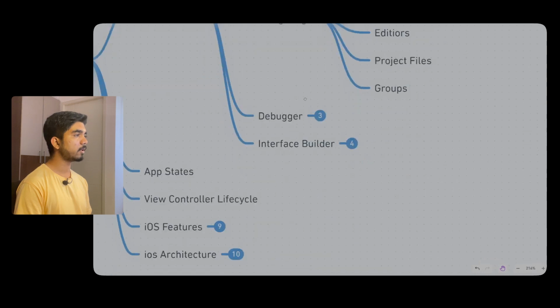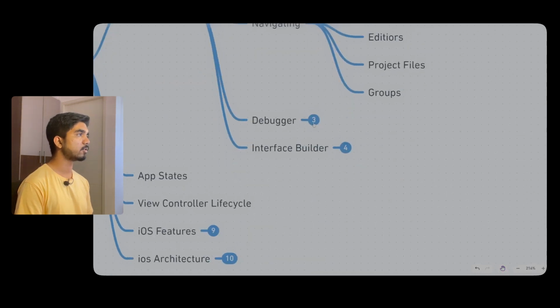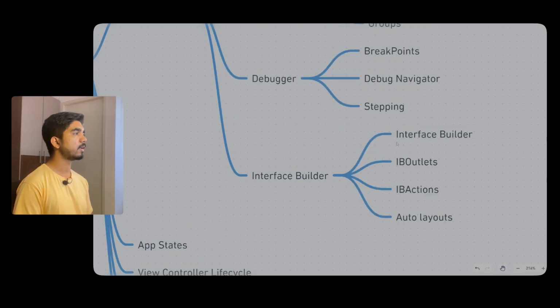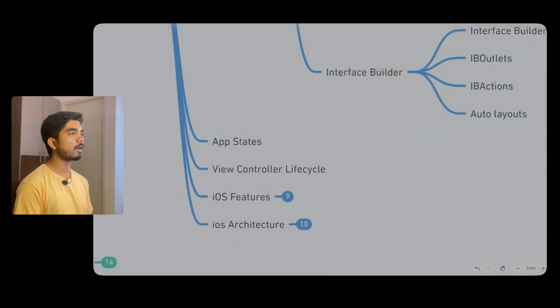Then coming to the debugger side, in the debugger we have breakpoints, the debug navigator, and stepping, so you can read about it. And then the interface with IB outlets, IB actions, and Auto Layout. If you're using UIKit, then you might be aware of all these things. We'll come to what this whole thing is. Then you can learn about app state, view controller lifecycle, and everything.